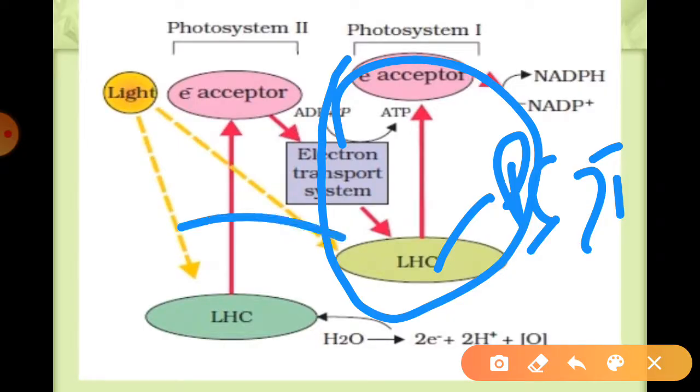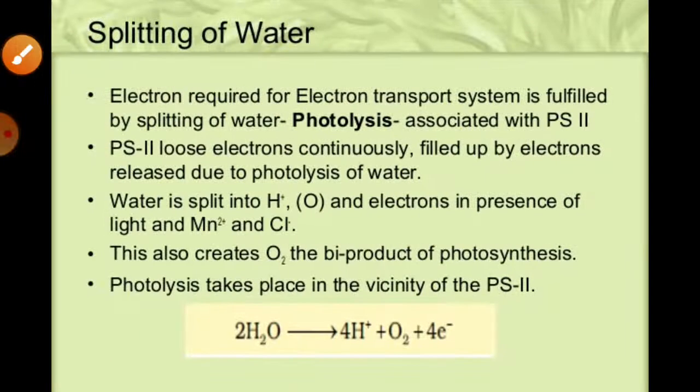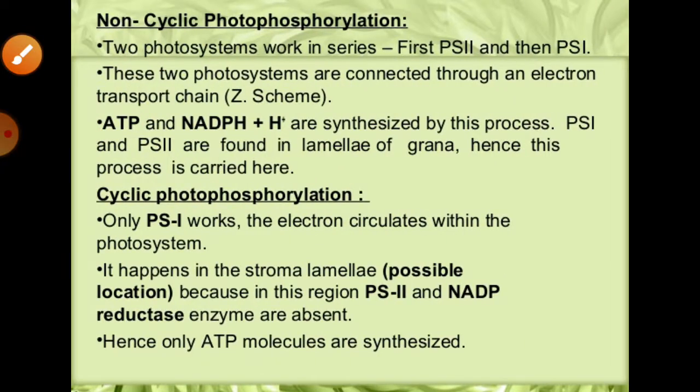So such structures can be seen in those conditions. We can directly say that in cyclic photophosphorylation only the synthesis of ATP takes place. Only ATP is found during this photophosphorylation. So we have just completed this topic.